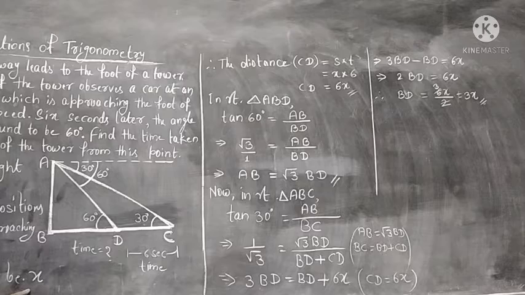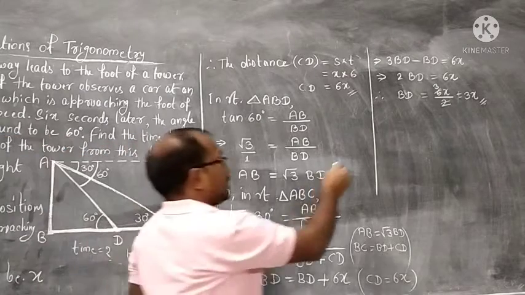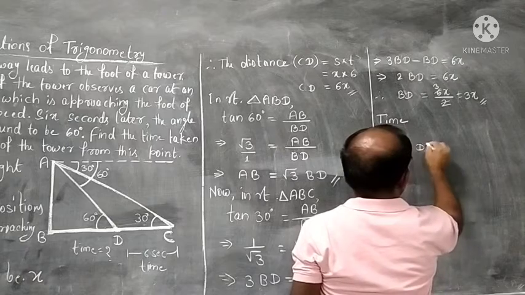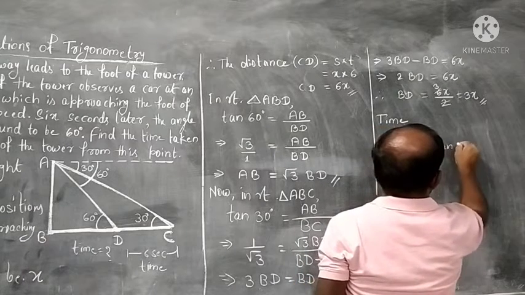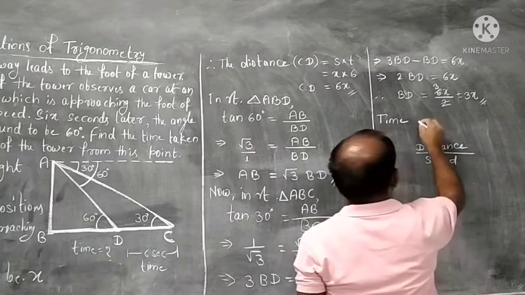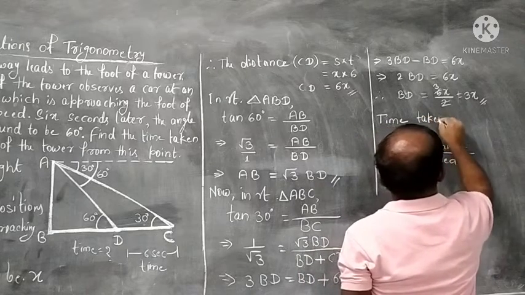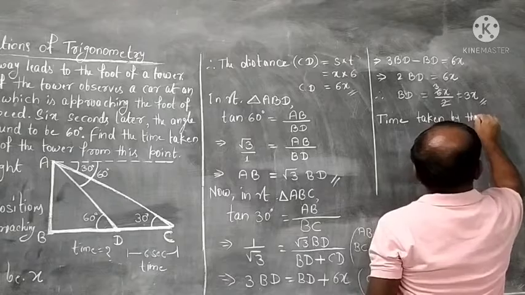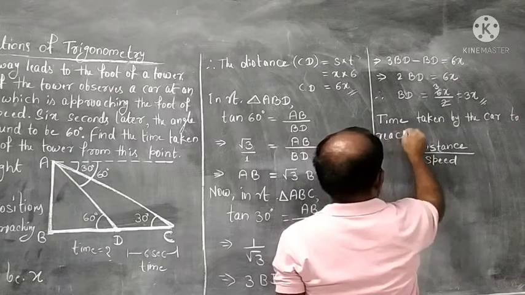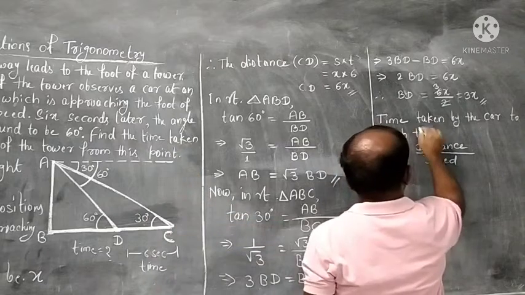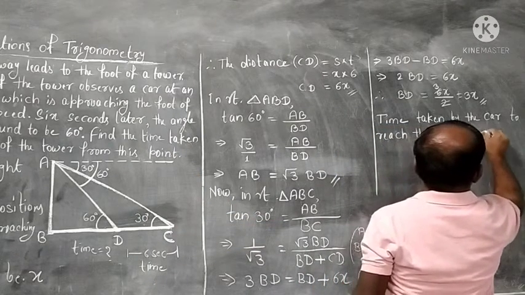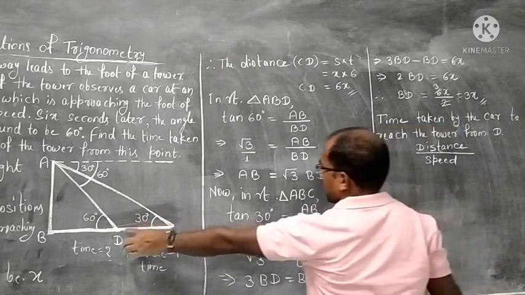Speed is how much? x. So, time will be now what? We all know time is equal to distance by speed. So, we will write the full sentence. Therefore, the time taken by the car to reach the tower from which point? From D. The present position of the car is D.